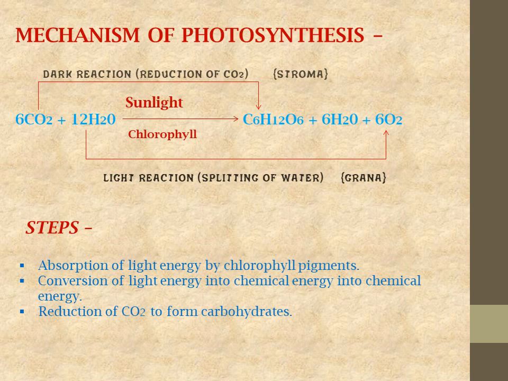And the next step, the last one, is reduction of CO2 to form carbohydrates. You know that the reduction process is the process in which hydrogen is added. So for reduction of CO2 to form carbohydrate, you can see here carbon dioxide, where we have carbon and oxygen, and here hydrogen is also added. So here we have carbon, hydrogen and oxygen. So carbon dioxide is reduced to glucose. These are the three steps of photosynthesis.